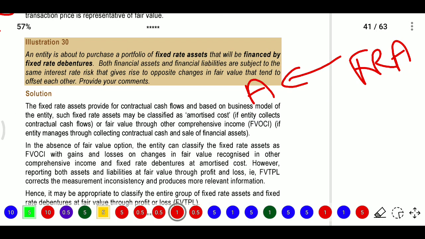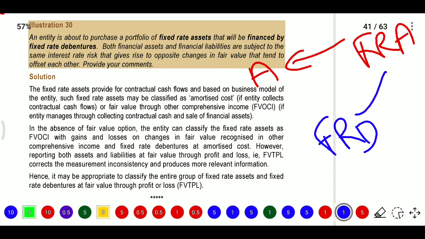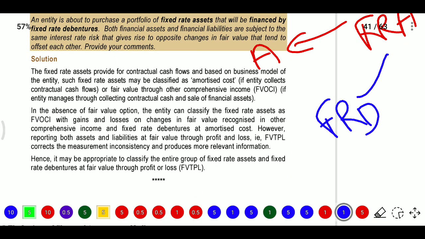Both the financial assets and financial liabilities are subject to the same interest rate, so for purchasing these assets they are going for fixed rate debentures. This financial asset and financial liability are subject to the same interest rate risk that gives rise to opposite changes in fair value that tend to offset each other. Now we need to provide the comment.